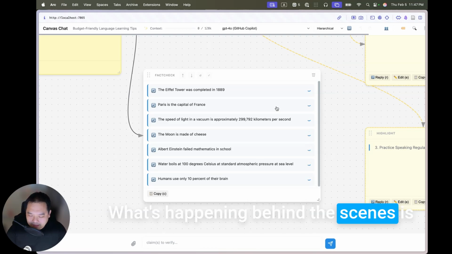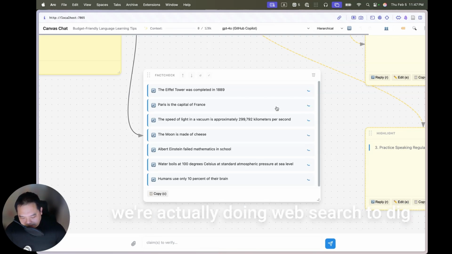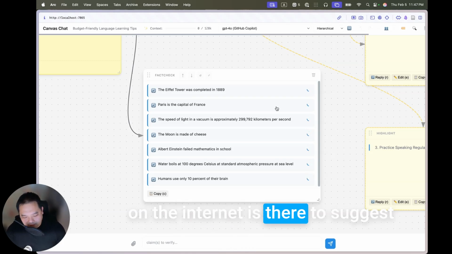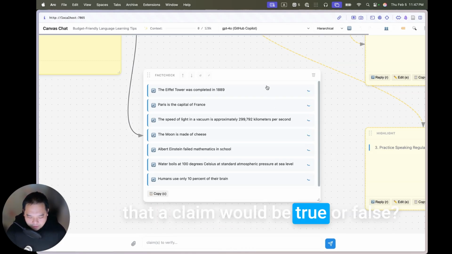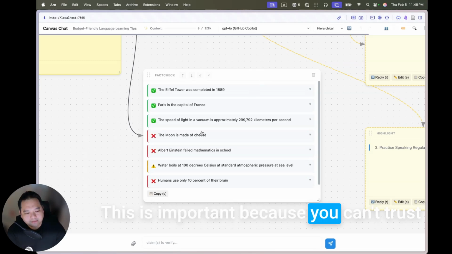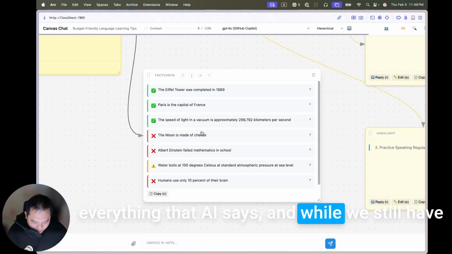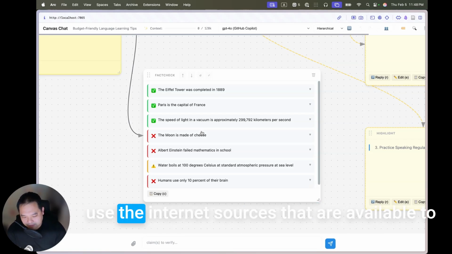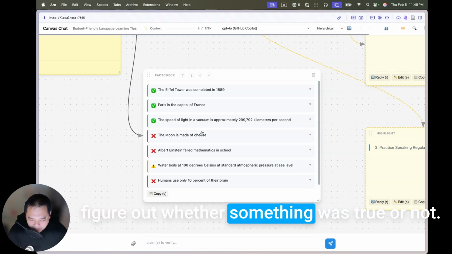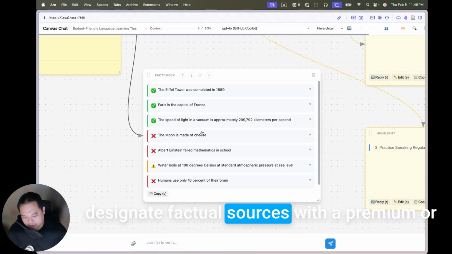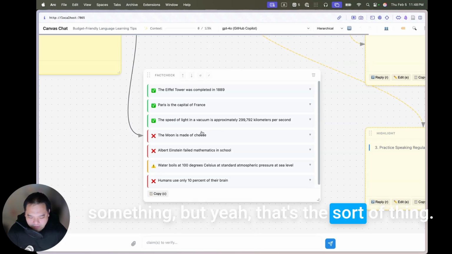What's happening behind the scenes is we're doing web search to dig through the internet to ask what evidence is there to suggest that a claim would be true or false, and what sources do we have. This is important because you can't trust everything that AI says. And while we still have the internet not so polluted with AI slop, let's use the internet sources that are available to figure out whether something was true or not. Of course, in the future, we can always designate factual sources with a premium or something. But that's the sort of thing.